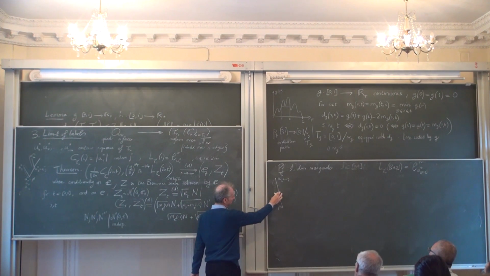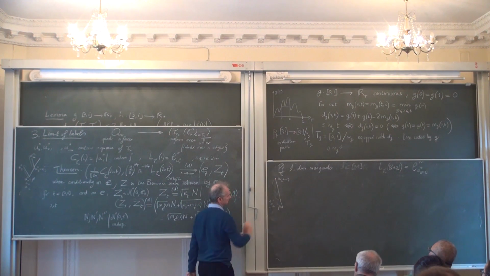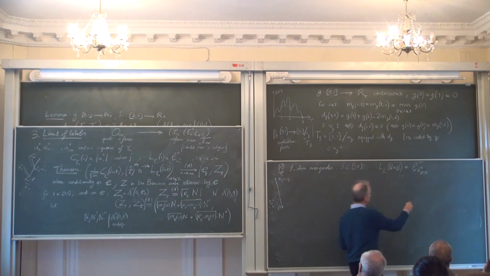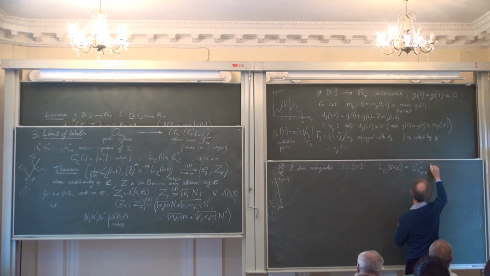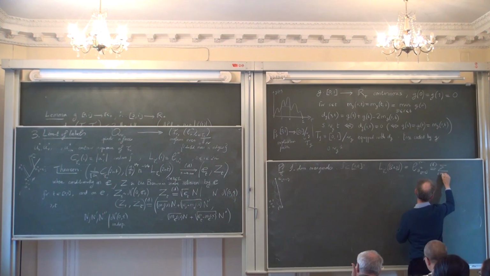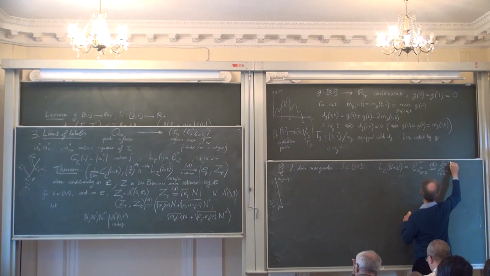And how many do I have? The number of variables is just the height of this vertex here. So this has the same distribution, conditionally on the tree, as a sum from i equals 1 to C_{2ns} of xi_i.